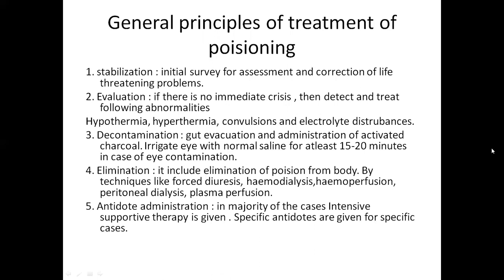You should know what type of poisonous substance he has taken and whether it may cause a life-threatening problem or not. If it is life-threatening, immediately you have to go for the intensive care unit and solve the case. If it is not life-threatening, then the second thing is evaluation.